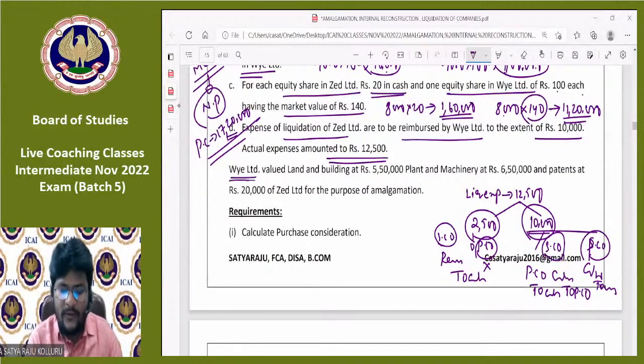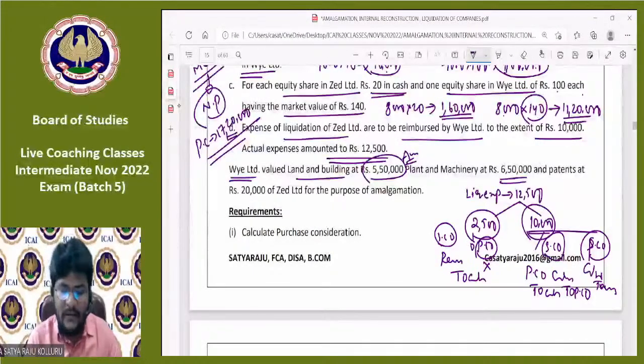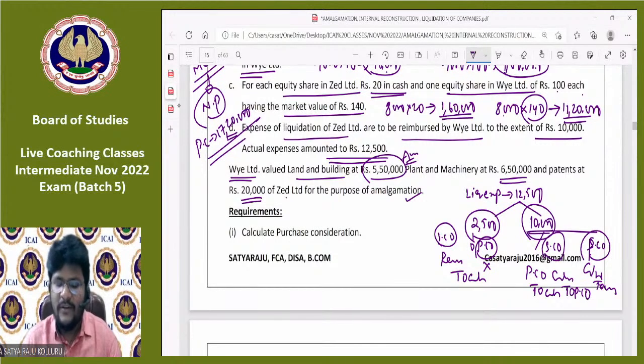Next, come down. Y Limited, means purchasing company, valued land and buildings at 5,50,000, which is agreed value. Agreed values are taken over values. Plant and machinery at 6,50,000 and the patents at 20,000 of Z Limited for the purpose of amalgamation. Sir, for which purpose is this information given? To know the NAV, net asset value. Net asset value of the business taken over in the books of purchasing company, at the time of incorporation of assets and liabilities, we should compare PC with NAV.